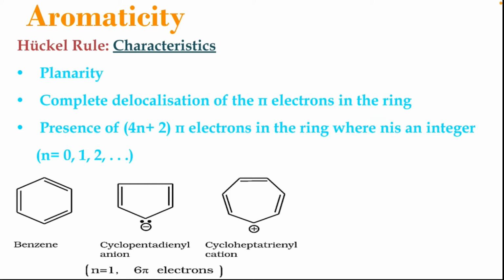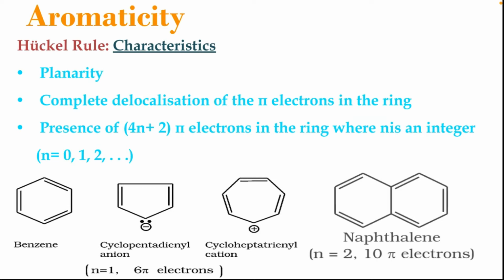Here we have, first example, n is equal to 1. We have benzene, cyclopentadienyl anion and cycloheptatrienyl cation. These two are non-benzenoid compounds which are aromatic in nature, and when n is equal to 2 we have naphthalene with 10 pi electrons.